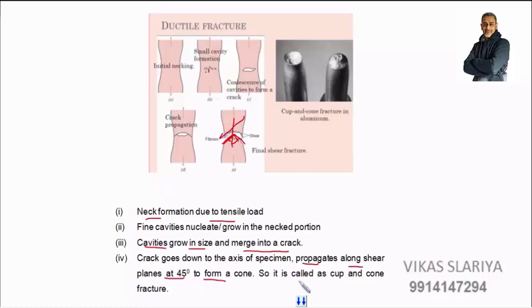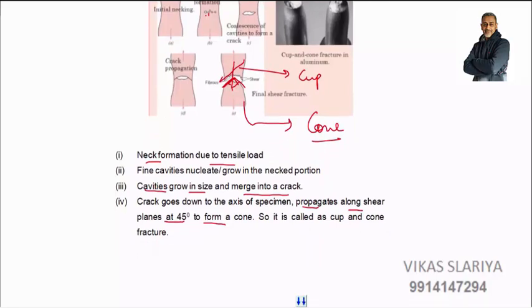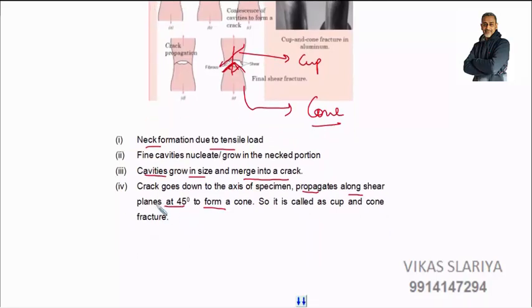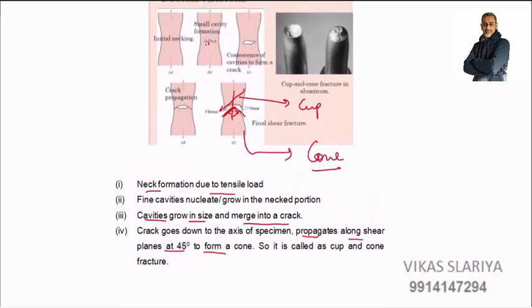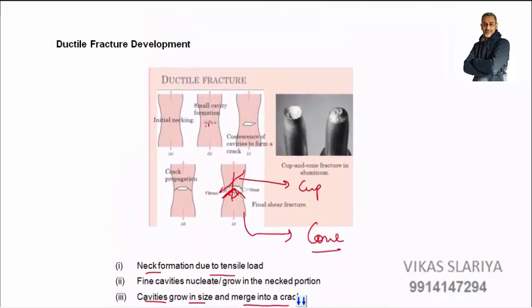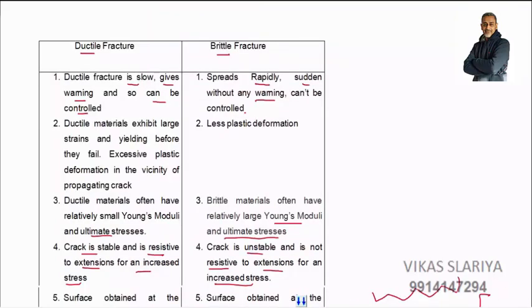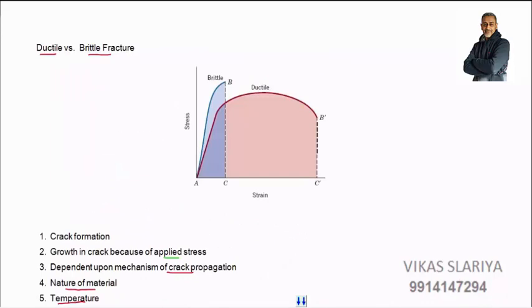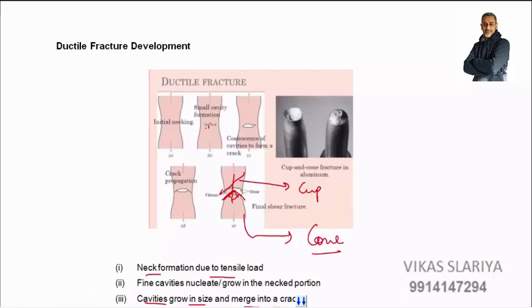So it forms a cone. So it is called cup and cone fracture, because this portion is the cone and the upper one is the cup. So that is why this fracture is called cup and cone fracture. This is cup and this is cone. So the crack propagates at 45 degree, right? I have told you. So this is very important from examination viewpoint. These differences are also very important from examination viewpoint, and this graph of ductile versus brittle and impact strength, all these topics are very important from examination viewpoint.